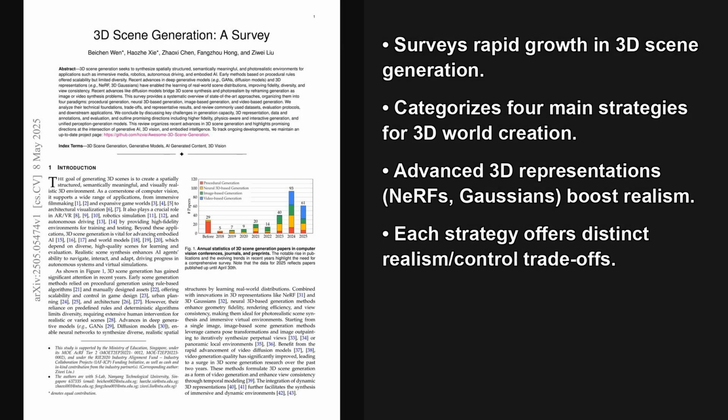So from these video-based methods to all the other techniques we've touched on, it's evident 3D scene generation is a really dynamic field. This survey does a great job of bringing together these diverse approaches, highlighting how far we've come and the exciting challenges still ahead. It's a crucial resource for anyone looking to understand or contribute to this space.